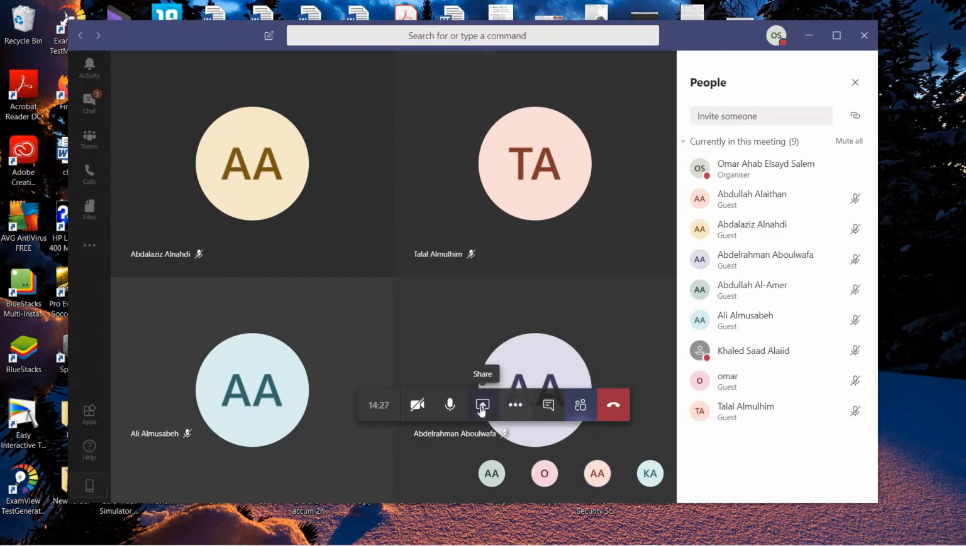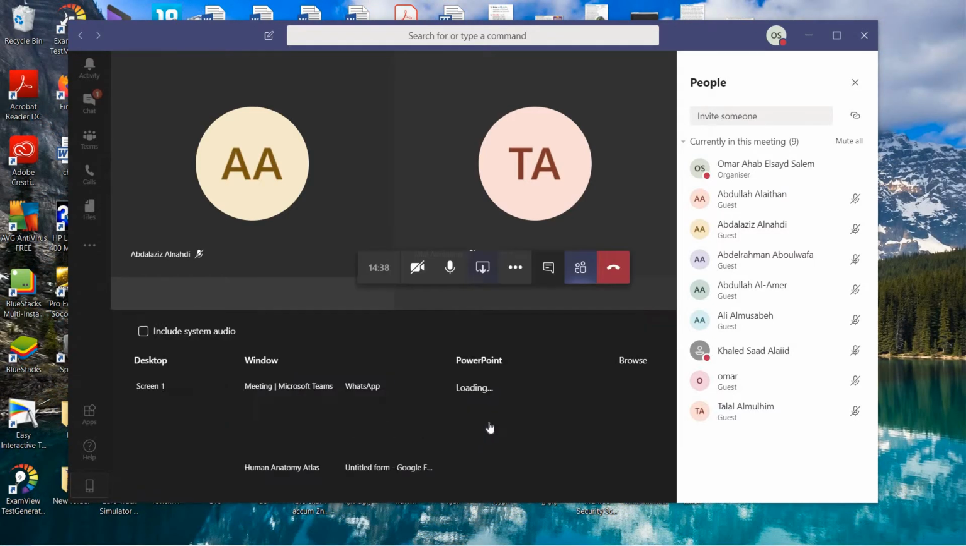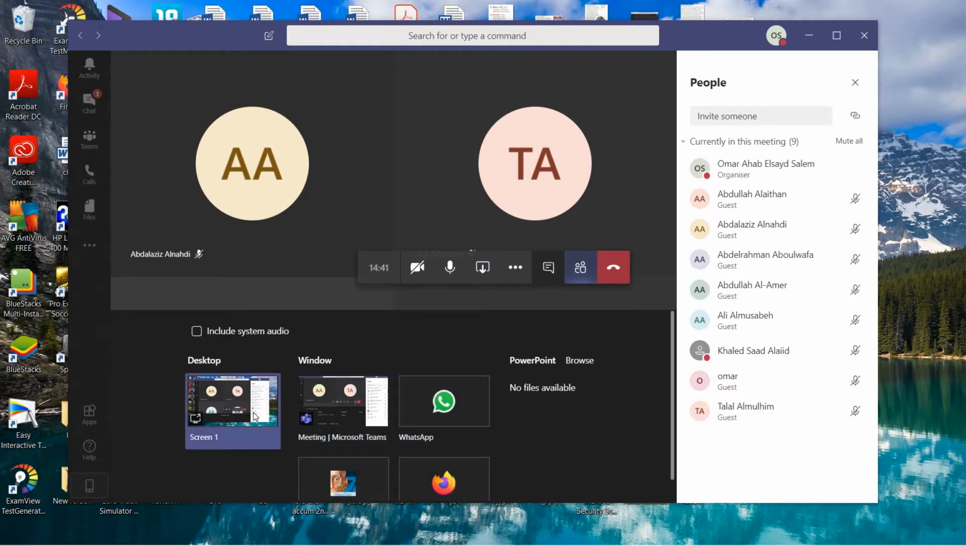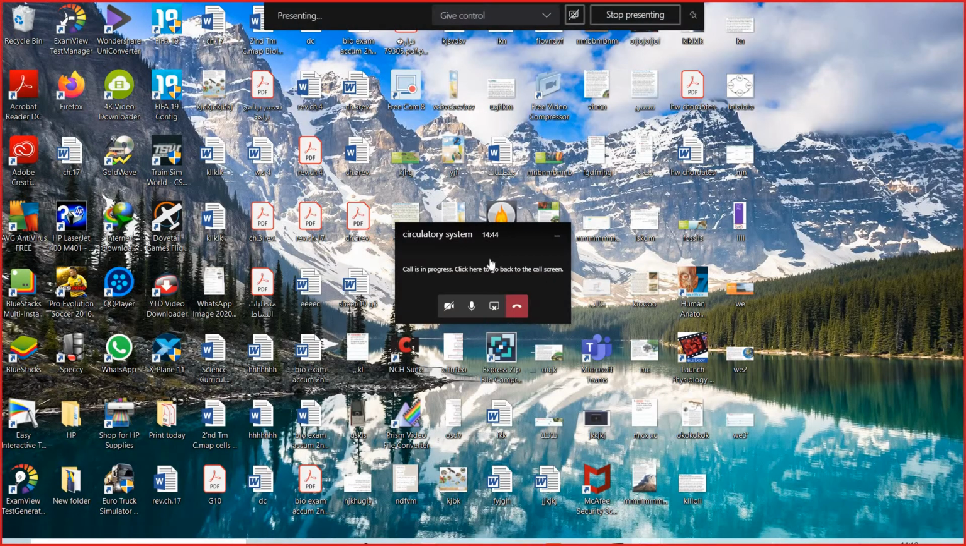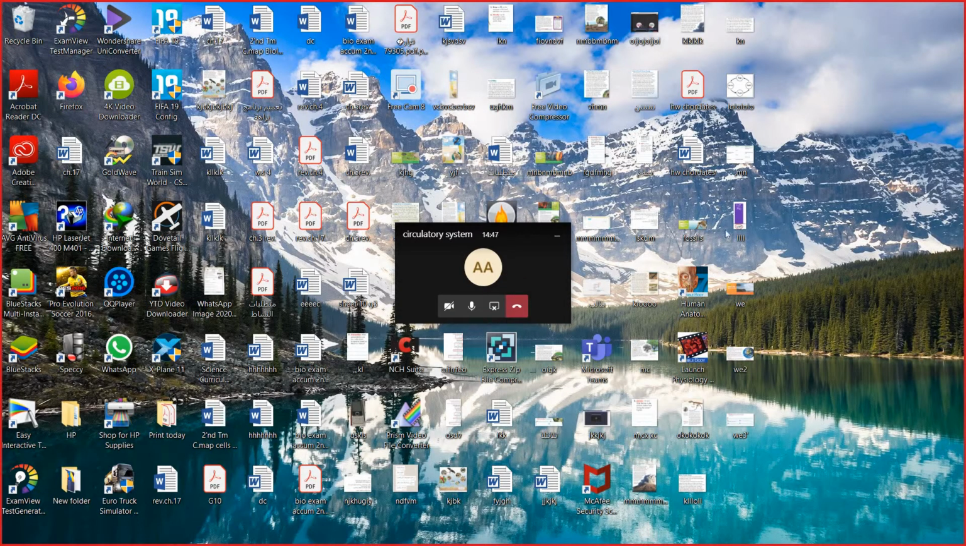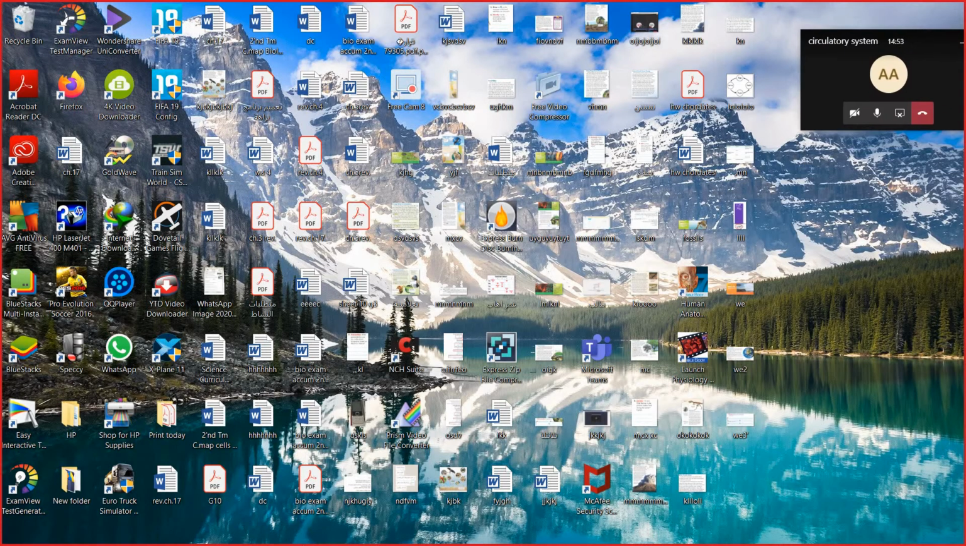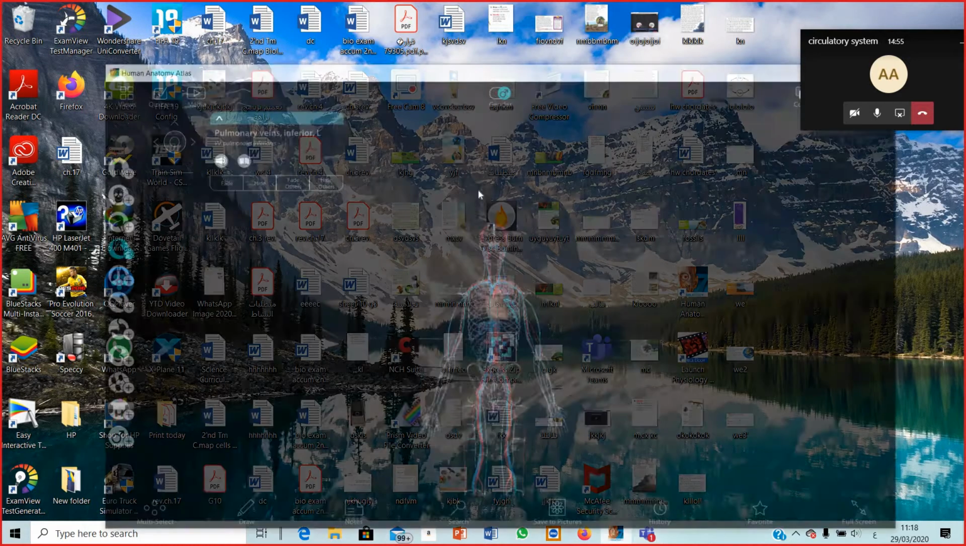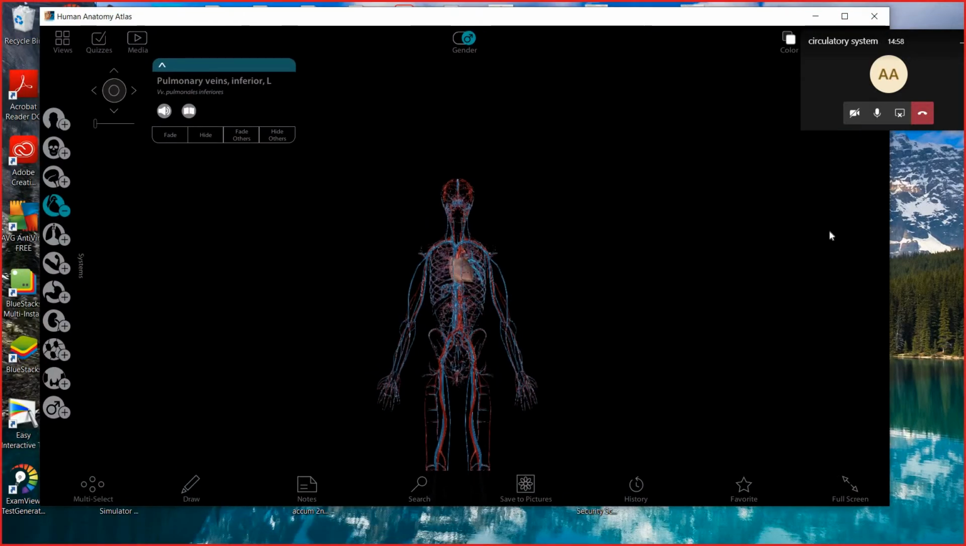Now we can start. We studied before the first system, which is the digestive system of the human. So today we are going to study another system, which is the circulatory system. Can anyone tell us what is the main function of the circulatory system?